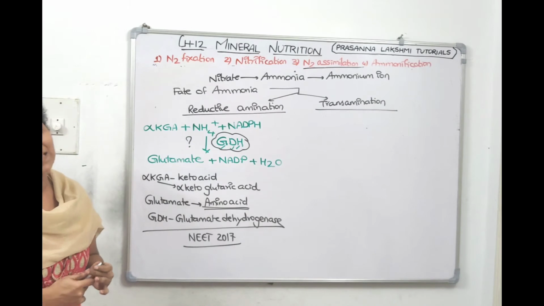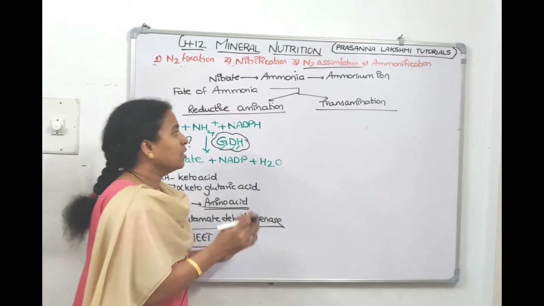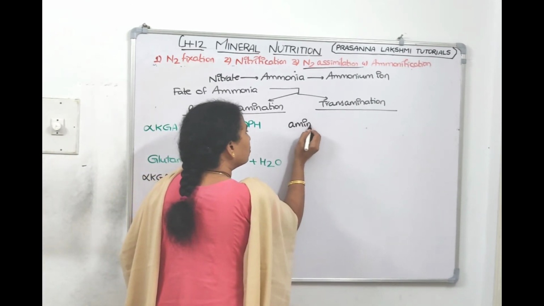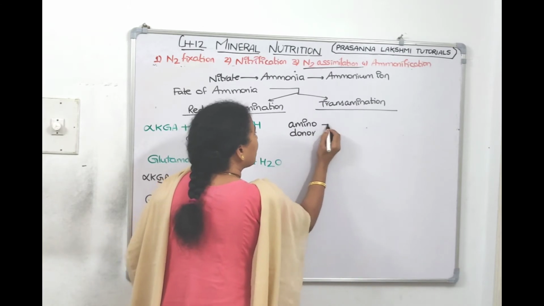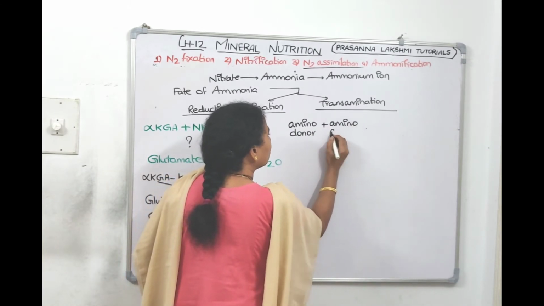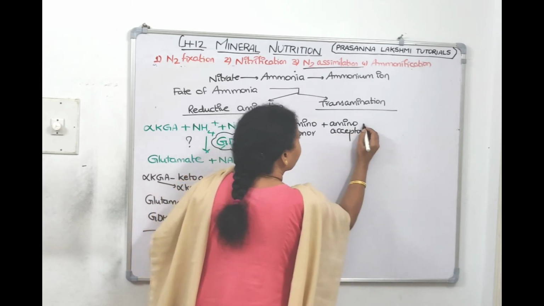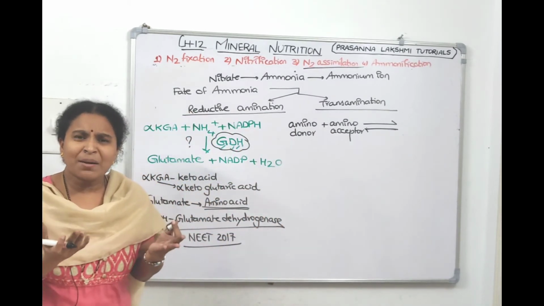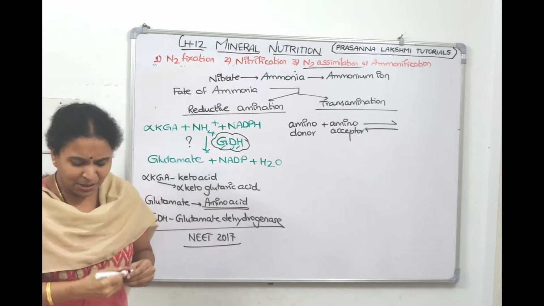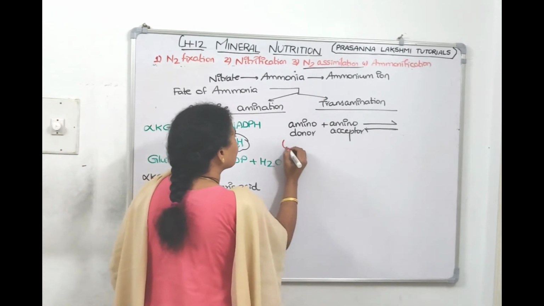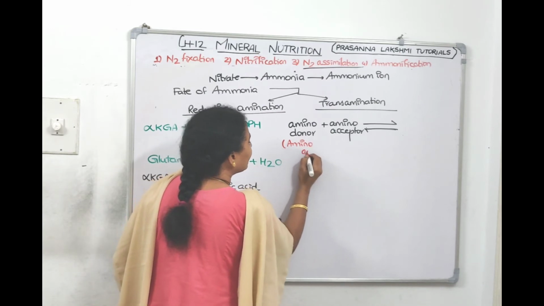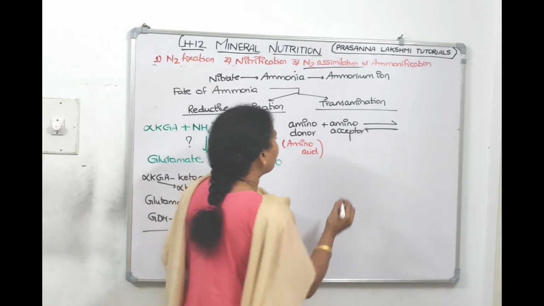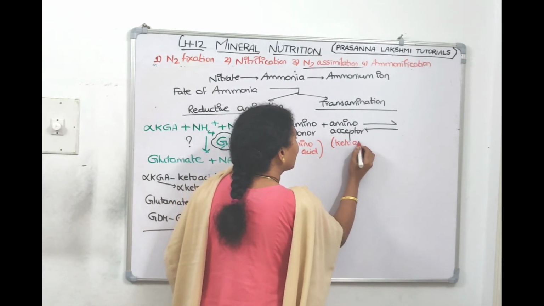Now let's go to transamination. What happens in transamination? Transfer of an amino group. In transamination, an amino donor combines with an amino acceptor. Who is the amino donor? Let me write it down. The amino donor is an amino acid. And who is accepting the amino group? A keto acid. So an amino acid combines with a keto acid.